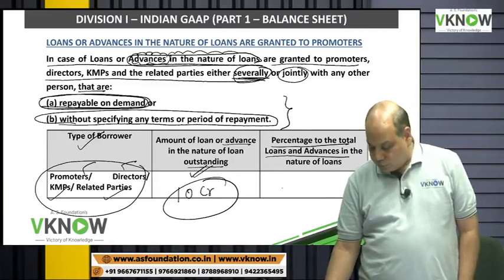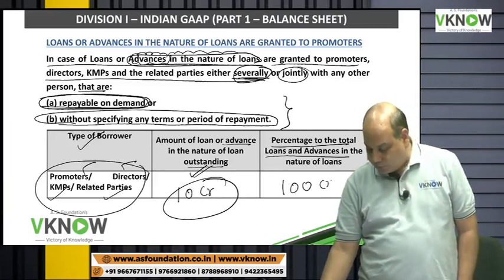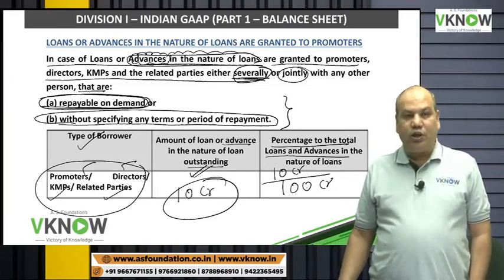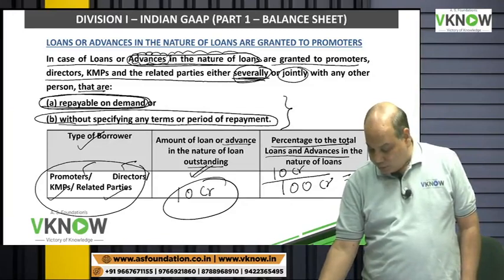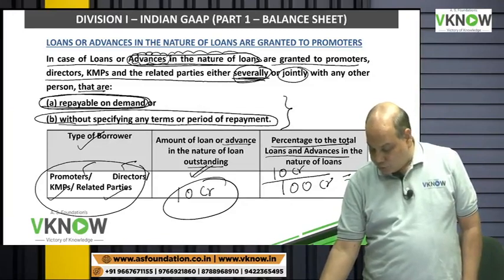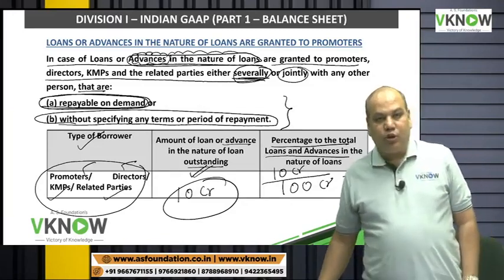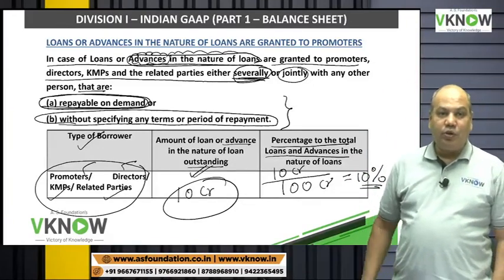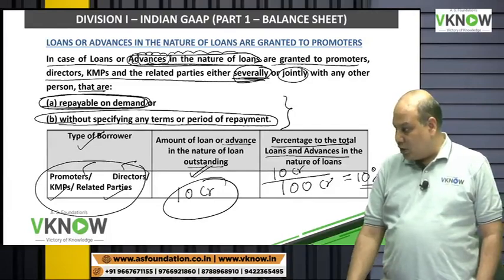Suppose total loans and advances of the company is 100 crore. 10 crore is given to such related parties or KMP, so you have to disclose that the amount of loan given to promoter, KMP or relative is 10% of the total loans and advances.